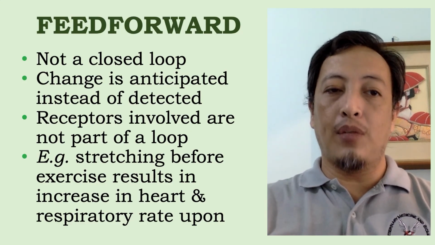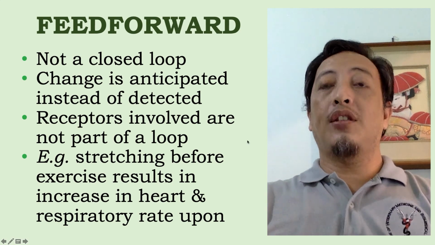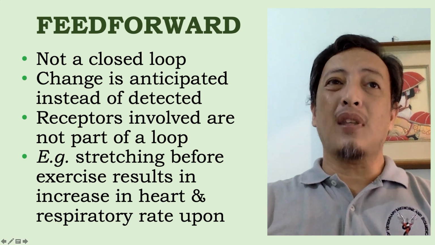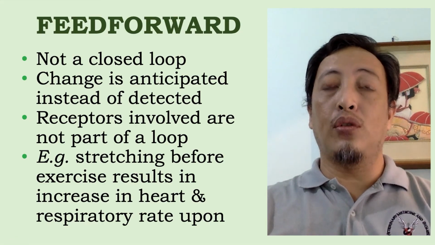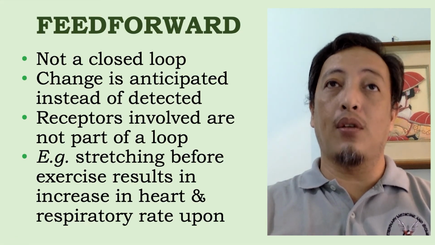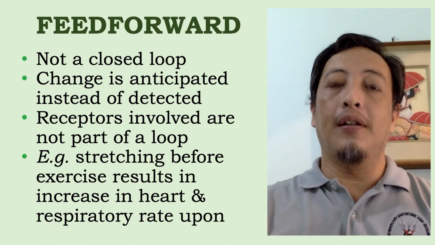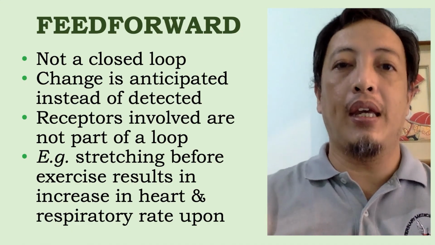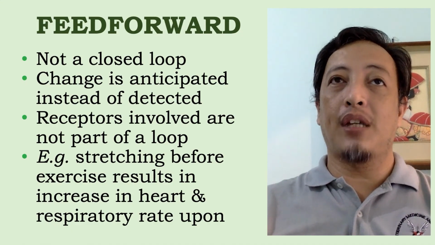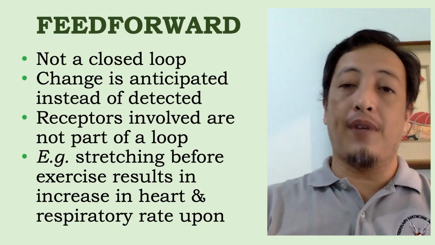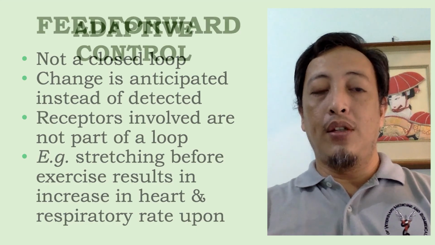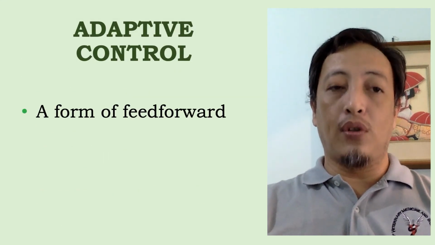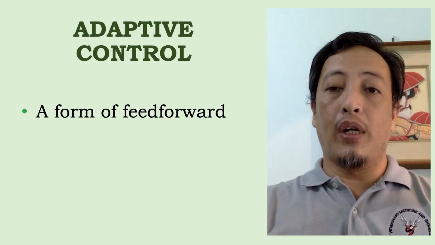Bakit receptors involved are not part of the loop? Ang receptors na nasa mga tendons, so pag na-stretch sila, they send signals to the brain to help increase the respiratory rate and the heart rate. Okay? So magkaiba yung receptor, location ng receptor kaysa sa effector. Okay? So this is a relatively new control system. It is the adaptive control. It is a form of feed forward.